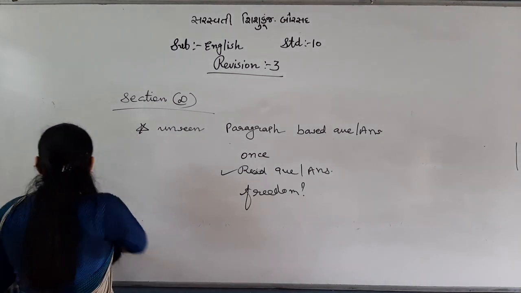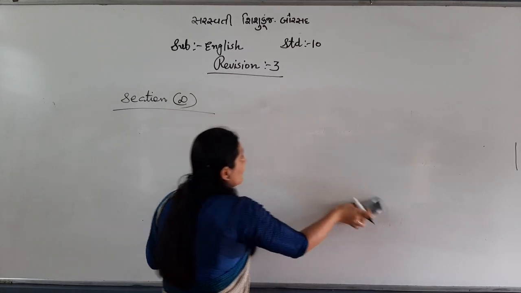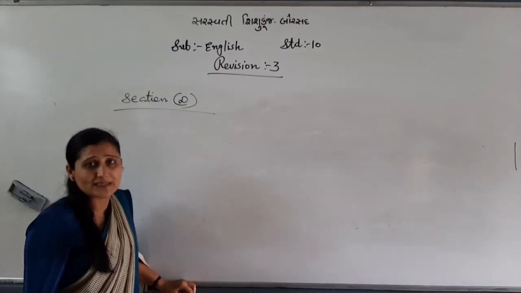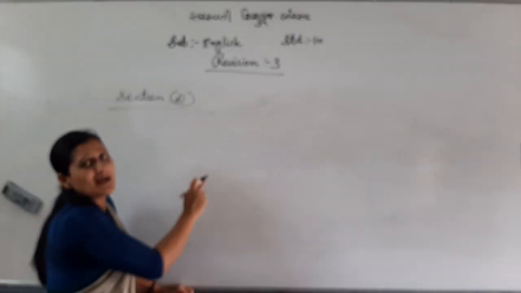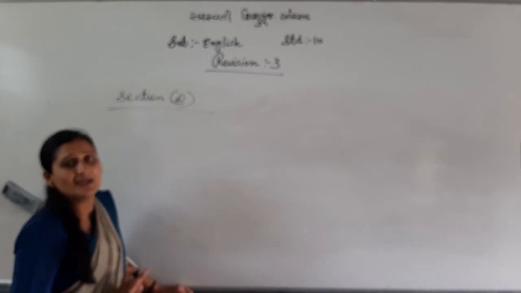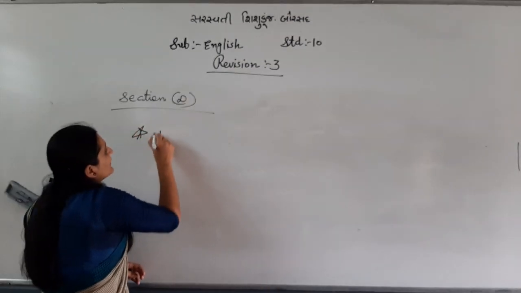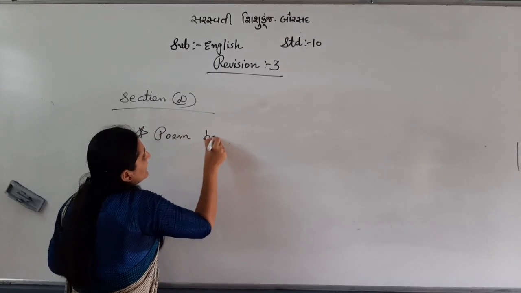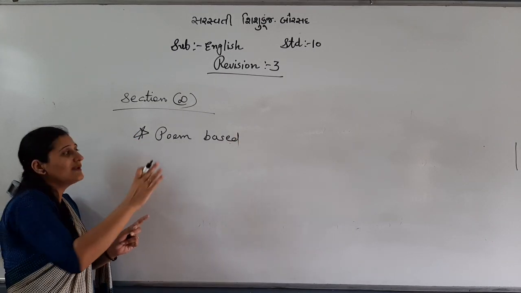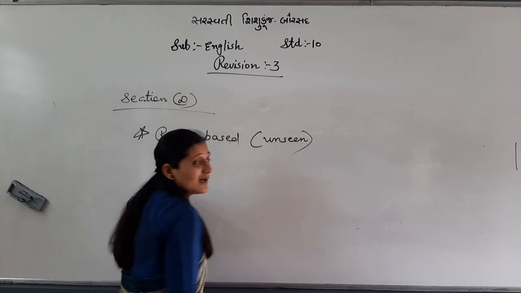Okay. Same way, after answering the paragraph, this is very important. You have to write on the spot. If you don't know, then you will lose 4 marks, right? You can easily get 4 marks when you read the paragraph and the 4 questions, and you can easily find answers from the paragraph itself. After the paragraph, you will have poem based, like we had in section B, but that was textual, and this is poem based unseen.